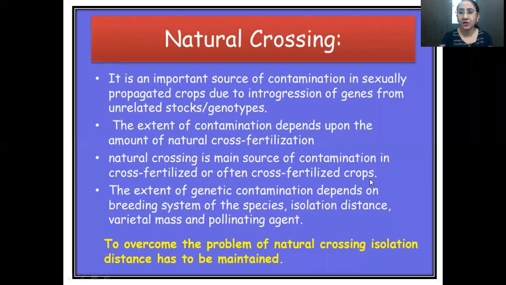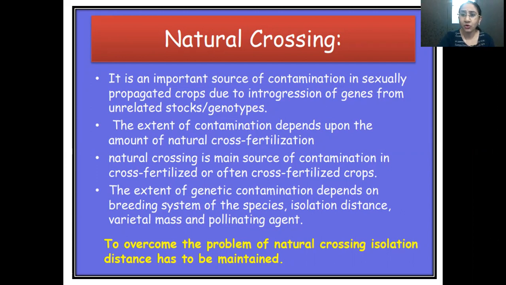So now you must be knowing what self-pollinated crops are, what cross-pollinated crops are, and what often cross-pollinated crops are. Natural crossing or contamination through unrelated genotypes takes place mainly in cross and often cross-pollinated crops. The extent of genetic contamination depends on the breeding system of the species, that is, the mode of pollination, whether self-pollinated, cross-pollinated, or often cross-pollinated.